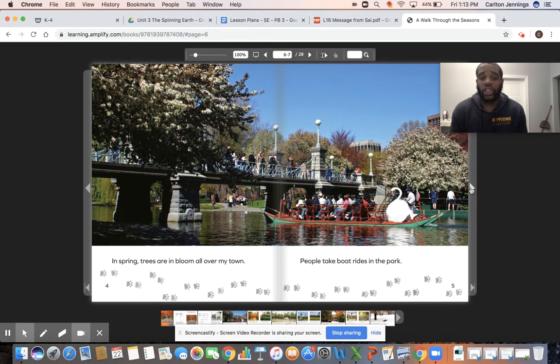In spring, trees are in bloom all over my town. So in the spring, when it says it blooms, that means the flowers are growing. They're not dead flowers; they're growing. So spring brings those nice looking flowers. People take boat rides in the park.